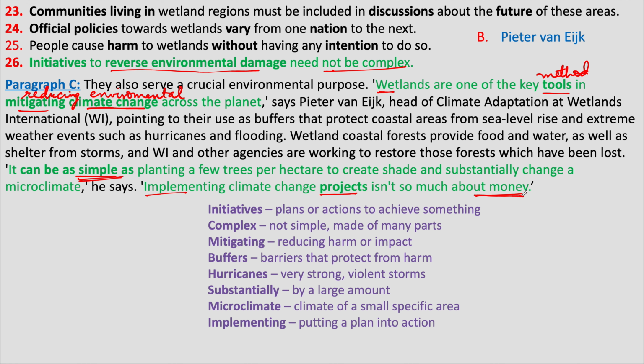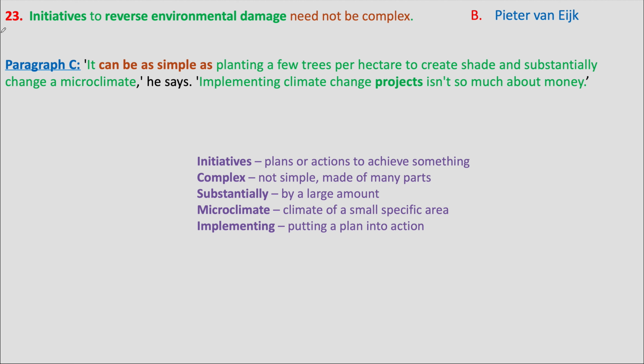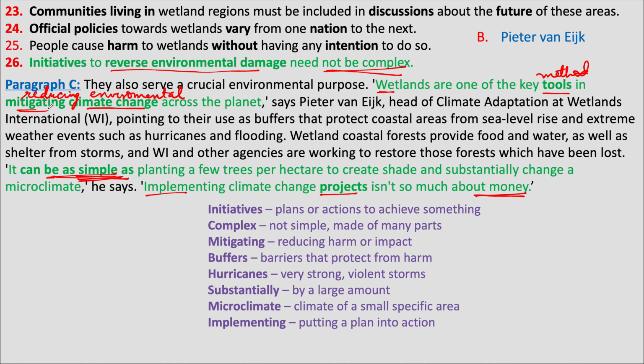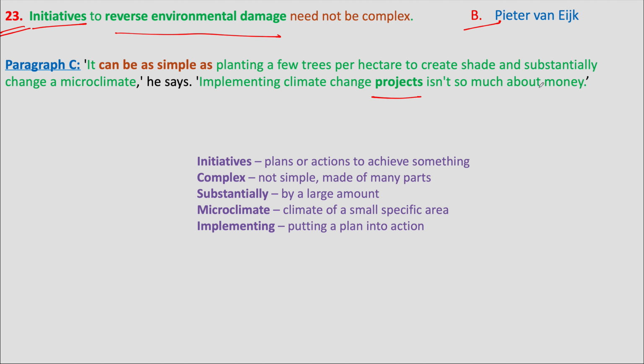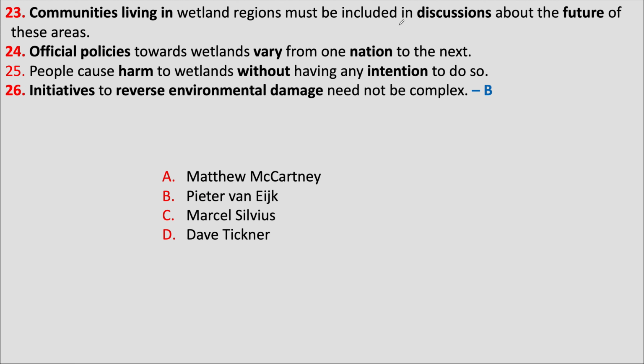So we may not need to spend a lot of money. We may not need to do very complicated, complex things. We can do very simple things. So the answer to the 23rd question is B, because this person has said that the projects or initiatives that are taken to reverse environmental damage or to mitigate climate change can be as simple as planting trees, so they need not be complex. So the answer to the 26th question is B.